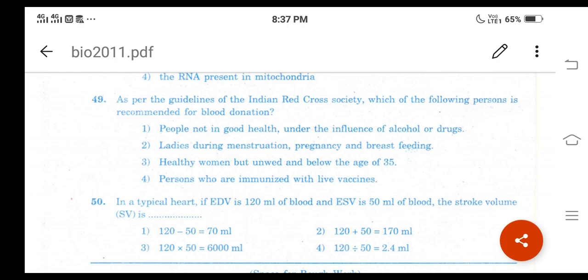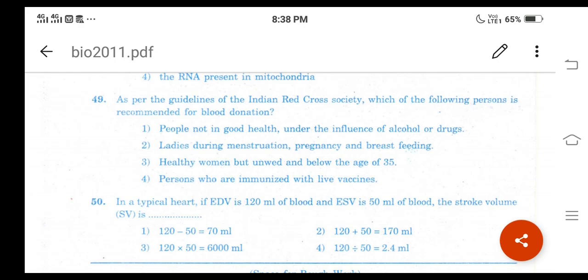Vaccines generate an immune response in the person against the disease. A vaccinated individual's blood is considered suitable for donation because it prevents the transmission of infection from the donor to the receiver. So option 4 is the correct answer. Again, this question belongs to the old Karnataka syllabus only.